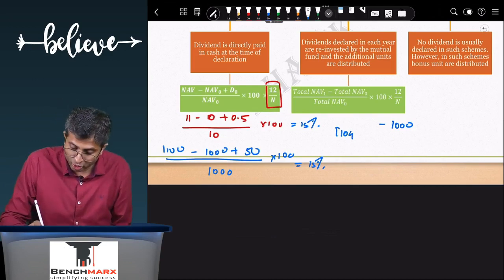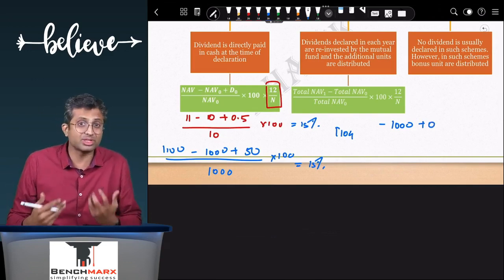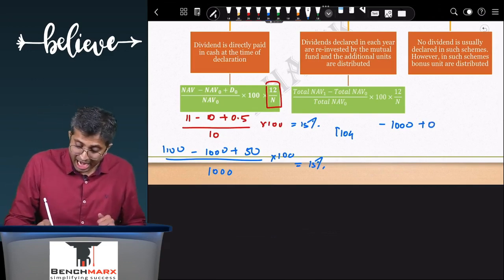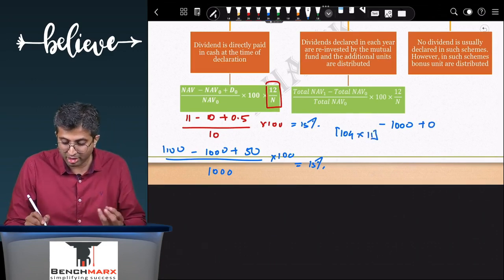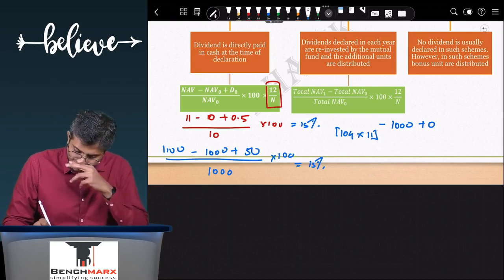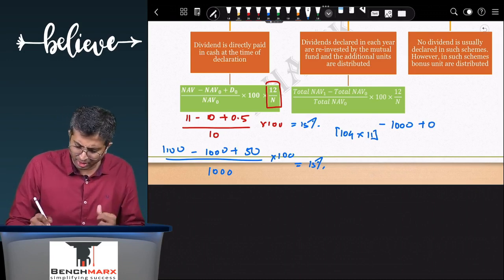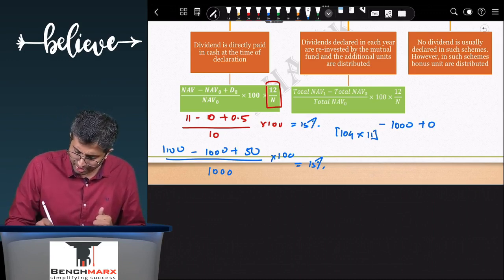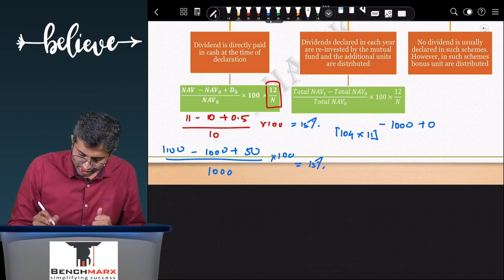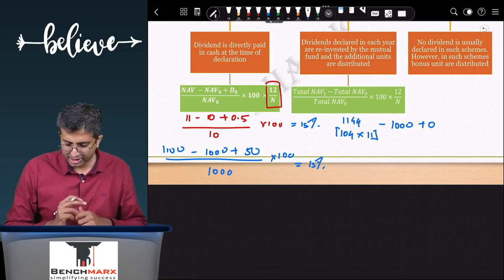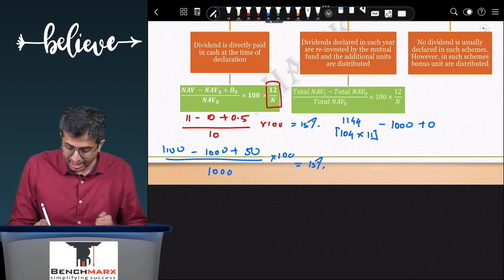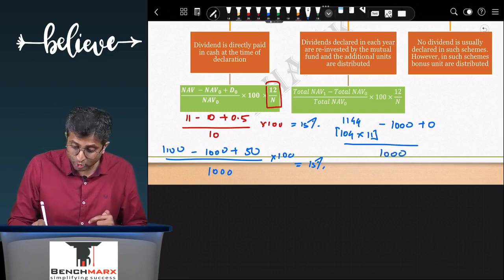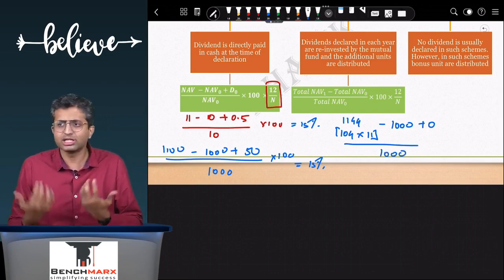But I don't have cash, so I cannot add anything because I have not received 50 as cash, but I have received 4 units. And these 104 units, all of them are worth 11. And hence you do 104 into 11. So that will come to 1144 if I am not wrong. Maybe there's some calculation error, but as a concept, this is 1144 divided by 1000. So we are saying that of the 1000 that we started with, I did not get any cash.